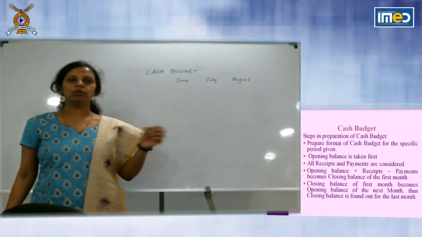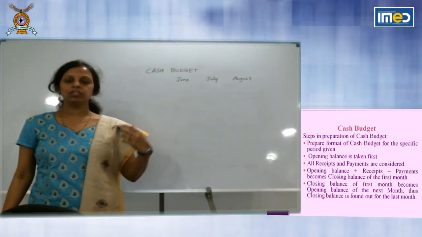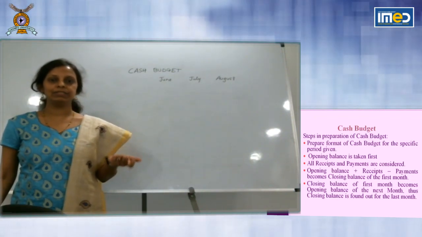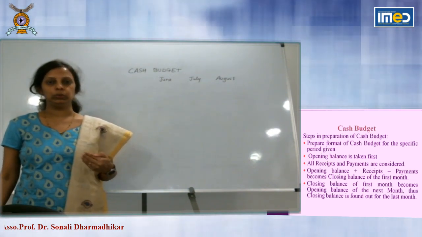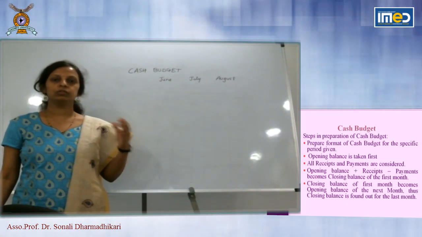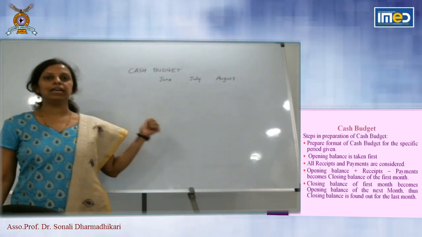So sales is of two types, cash sales, credit sales. You will receive cash from cash sales immediately. But if you sell it on credit basis, you will receive it when the debtor will pay the amount to you. So receivable from the debtors. So these two will be considered first in making the cash budget.